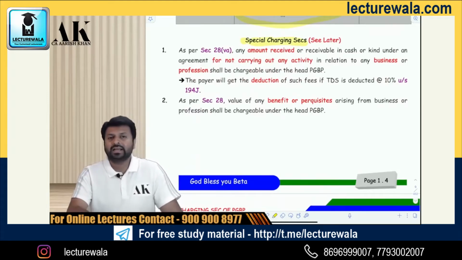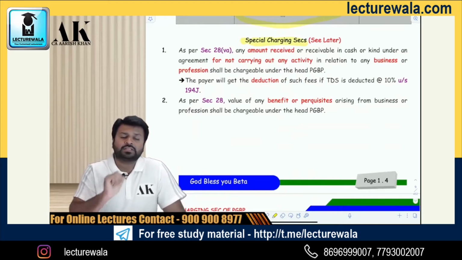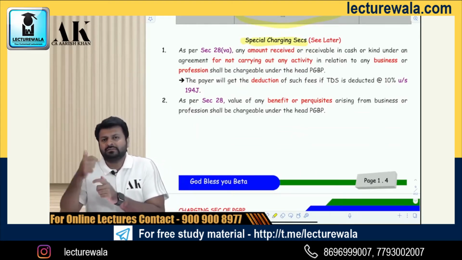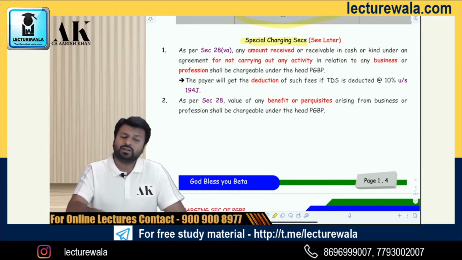the special charging section. At the beginning, I told you there are two types of charging section under PGBP. One is general charge, one is special charge. General charge: profits and gains from business and profession carried on by the assessee at any time during the previous year. Special charge, what does it cover? There are a lot of small sections.